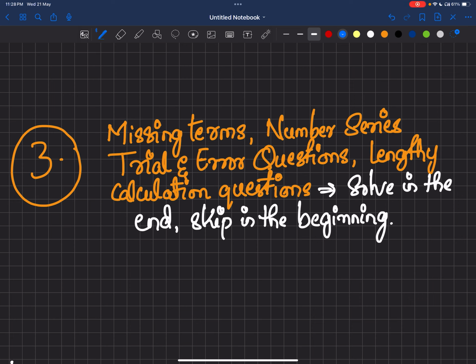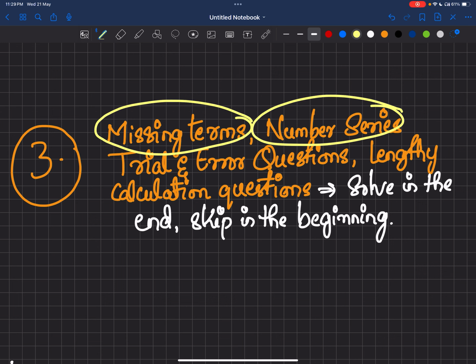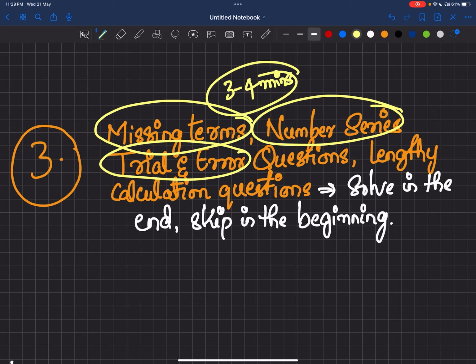Now, see friends, this is very important. I have seen this, I have experienced this many times. Missing terms, series, number series, trial and error based questions, lengthy calculation based questions, they take our valuable time. If we don't get the logic right, it sometimes takes 3 to 4 minutes. If you are giving 3 to 4 minutes to one question, see, it will be suicidal for us, right?